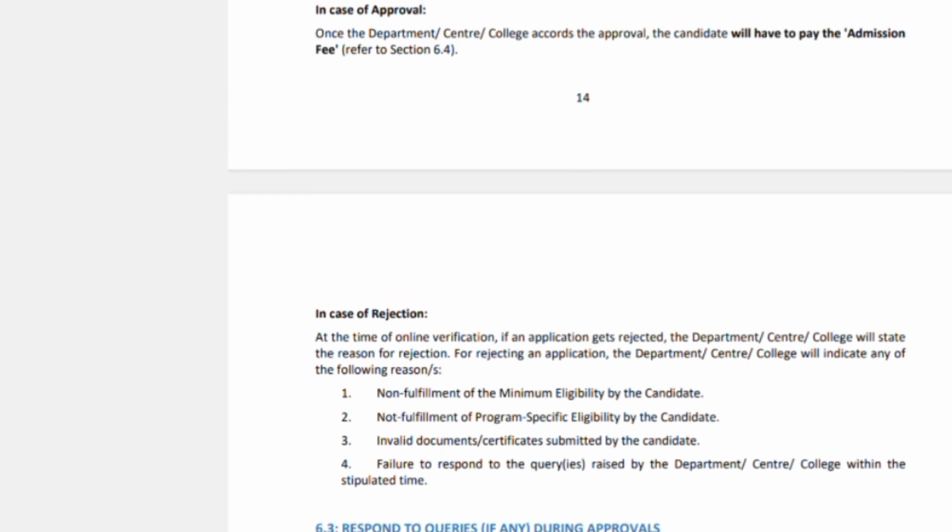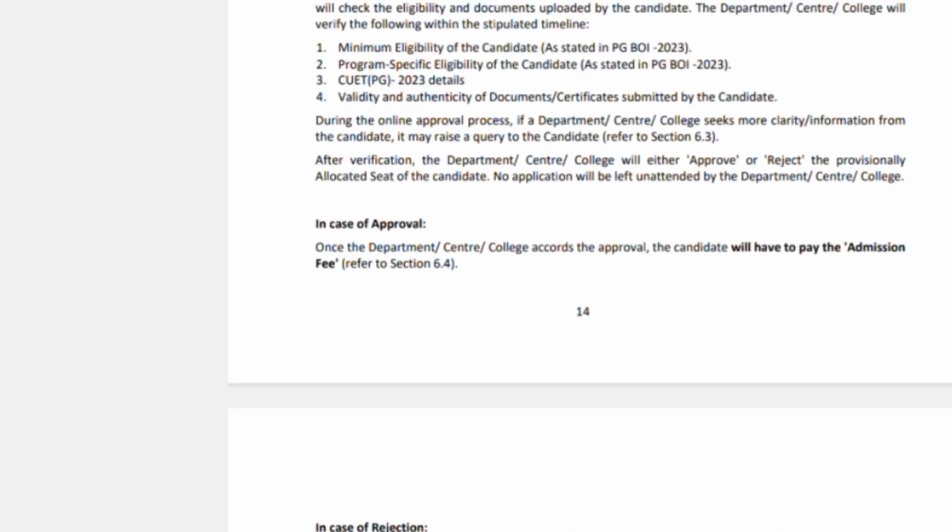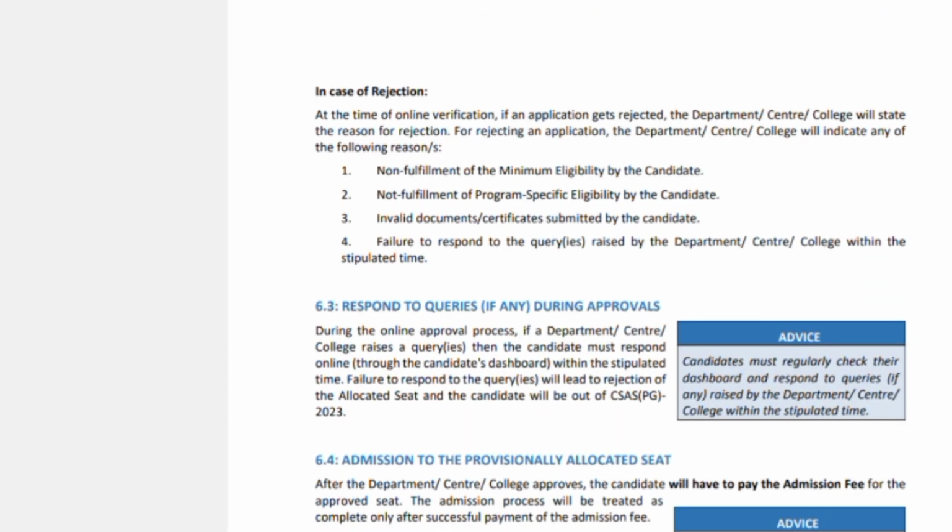For example, for the Department of Social Work, University of Delhi, where I did my master's, the fee was probably around 4,000 to 5,000 rupees for the entire 2-year master's course. That's how the fees went during our time. I don't know if it has changed or not. So that's how you need to pay the admission fees.